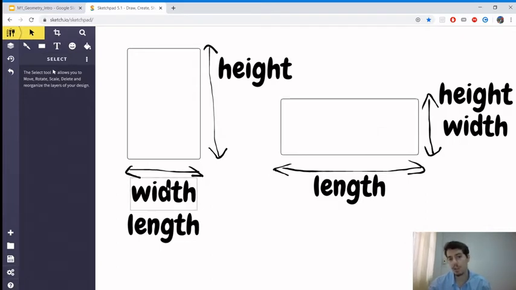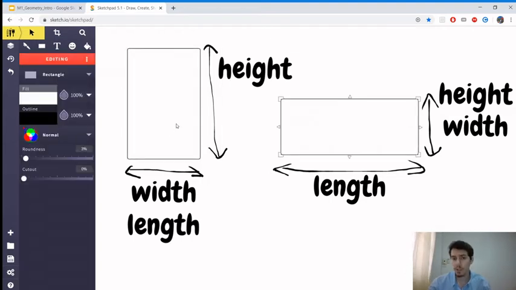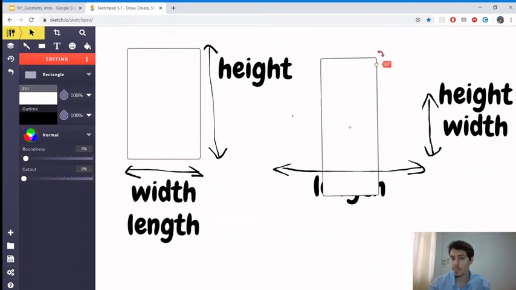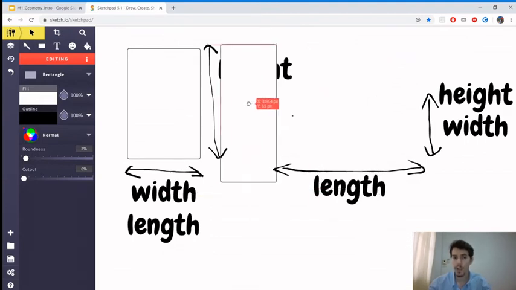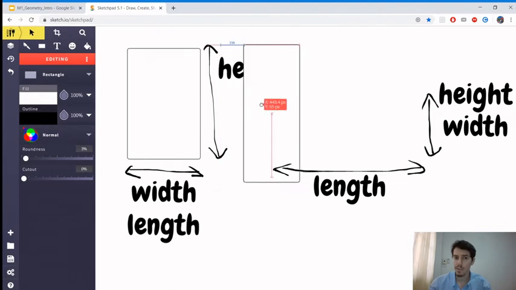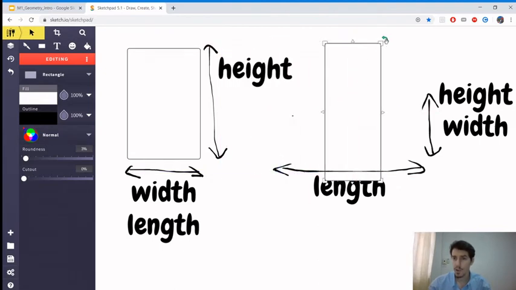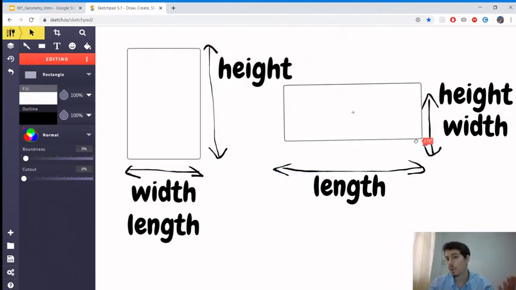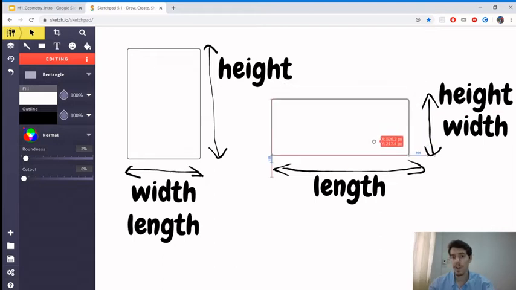If you say this is the width, this is the length, yeah, it's the same. Okay, when you draw the rectangle, as long as you give 2 dimensions, you will make the rectangle one way or another, okay? And when you think about these two rectangles, they're actually the same, right? If I take this rectangle and I turn it around this way, now they kind of look like the same kind of rectangle, okay? So it's just a way to imagine in your head that we use these words, okay?